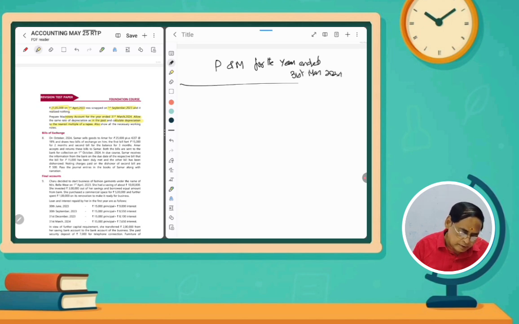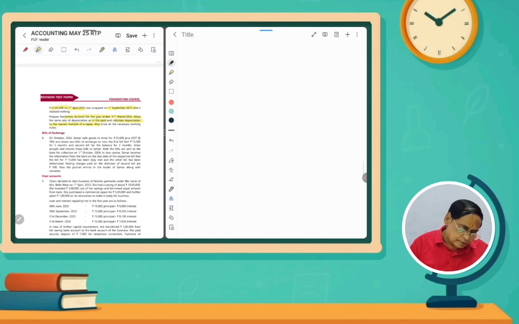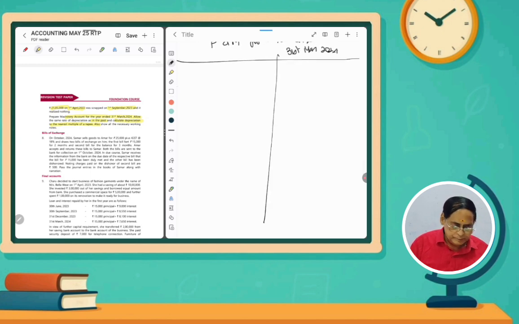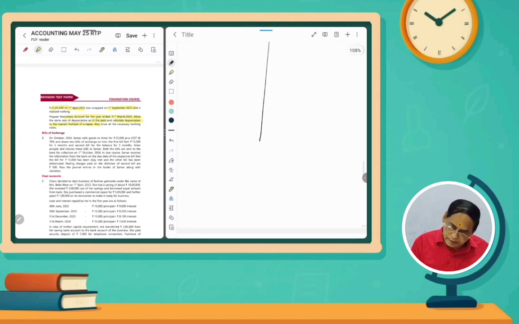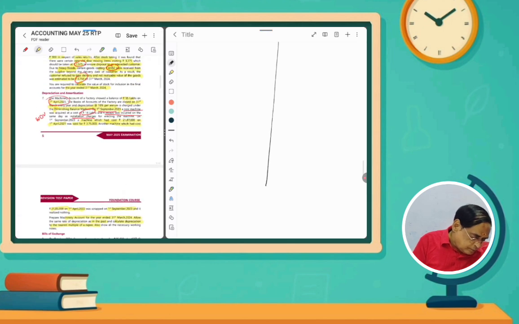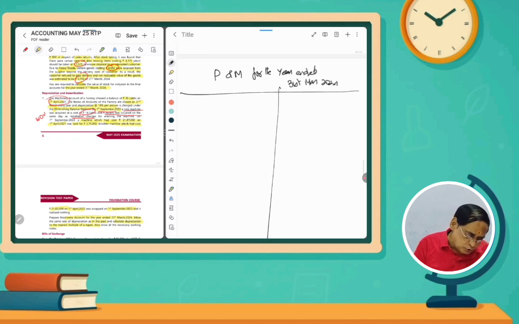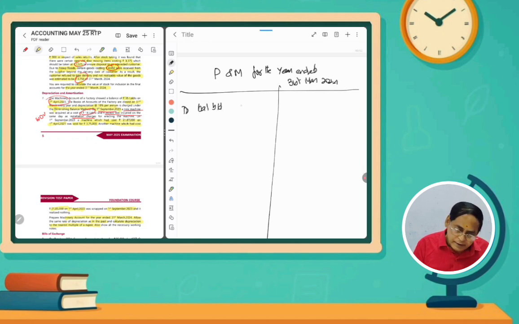Next, on 1st April 2023, the books of accounts showed a balance. So we have to mention the opening balance: balance brought down, how much? 95 lakhs.